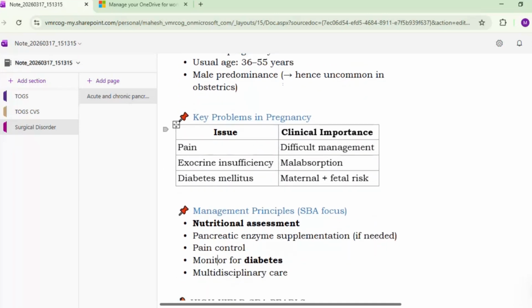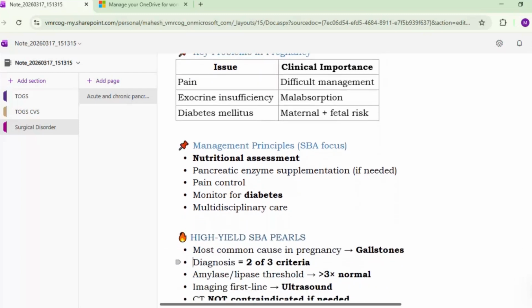Okay, so key problems in pregnancy. When we deal with pancreatitis, or especially chronic pancreatitis, it is a pain which is difficult to manage. Patient requires lots of painkillers, and we have restrictions regarding use of painkillers. Then exocrine insufficiency will lead to malabsorption and diabetes mellitus. This is mainly because of the endocrine insufficiency. There is a maternal and fetal risk. So these are the problems in patients with chronic pancreatitis. So management principles: you have to do the nutritional assessment, pancreatic enzyme supplements, pain control, monitor for diabetes, and multidisciplinary team care.